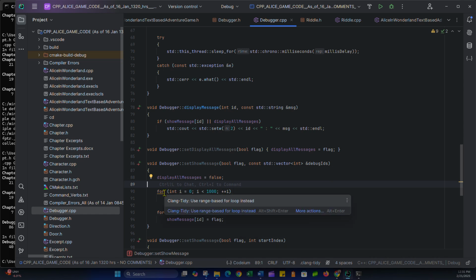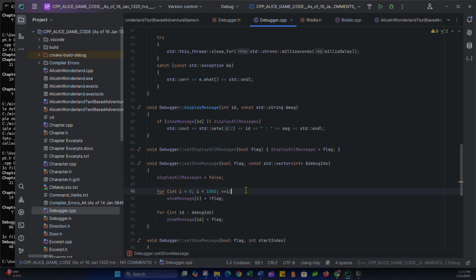So I could just use a range-based for loop, you know, something like this. I'll put this here so I think about doing it first. I just don't want to change things right now, but I would iterate through the collection, which is known by debug IDs. Iterate through debug IDs, pulling out an int at a time. I don't even have to use int.